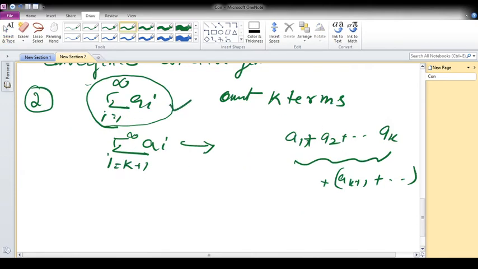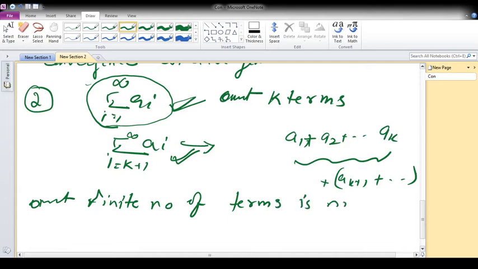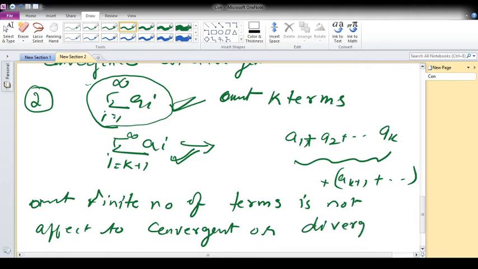If the first series is divergent, this is also divergent. So omitting a finite number of terms does not affect convergence or divergence.